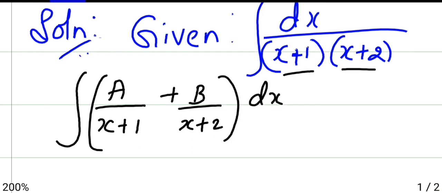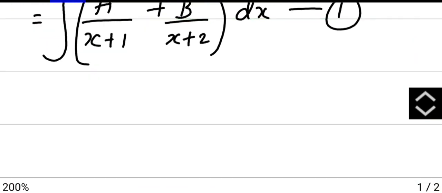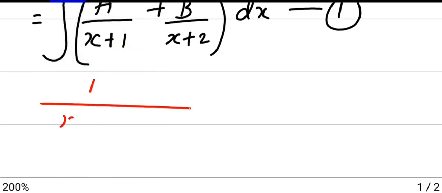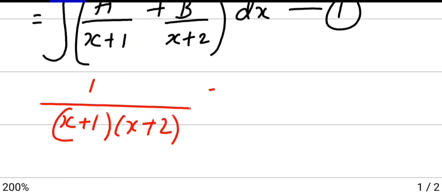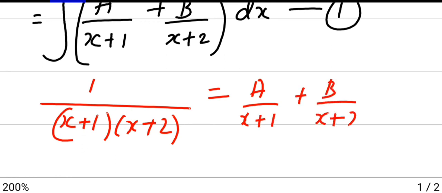Call this equation 1. Now take the question as given: 1 by (x plus 1)(x plus 2) equals a by x plus 1 plus b by x plus 2.